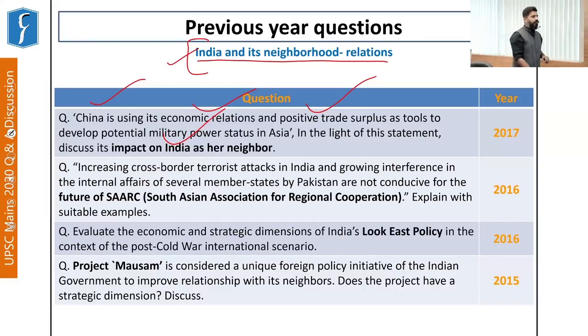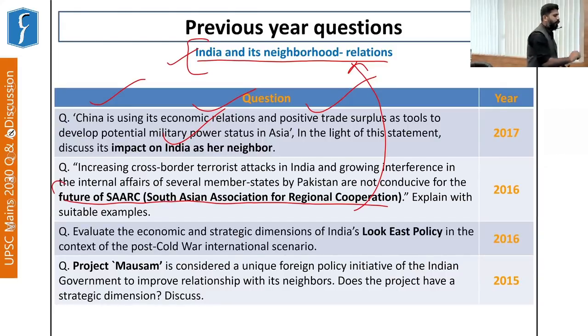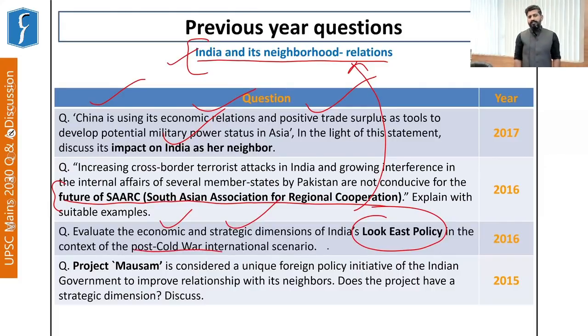The second question is related to the future of SAARC, clearly related to India's neighborhood relations. We all know that India and Pakistan have been having several issues since independence, and recent terror attacks, etc., made India not join the SAARC meetings, and that is why the future of SAARC came into question. Then we have been asked to evaluate the economic and strategic dimension of India's Look East policy in the context of post-Cold War international relations.